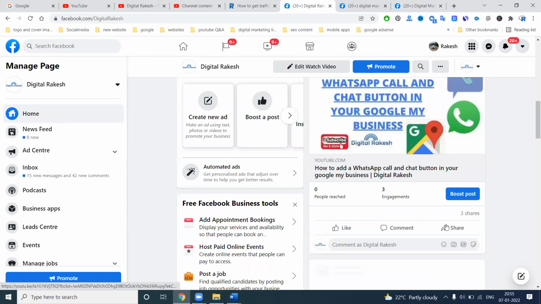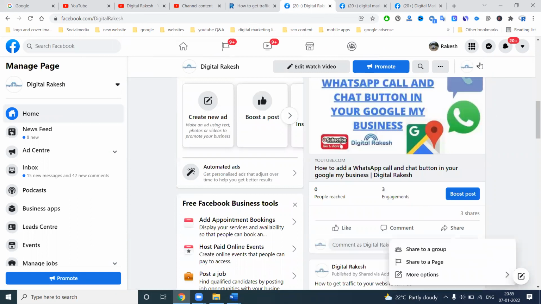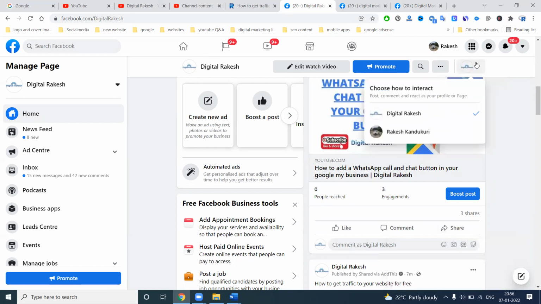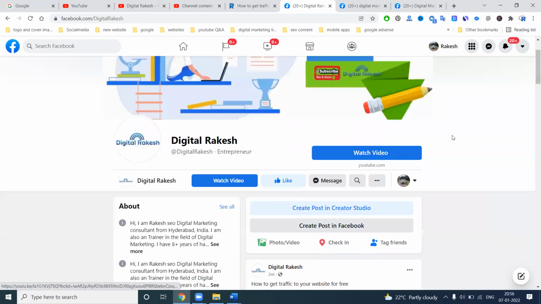Any content will be shared from here in one of two ways. One is through a Facebook page. Second is a Facebook profile. In a Facebook page, we have a number of options: share to groups, share to pages. With your profile, there are also a number of options.